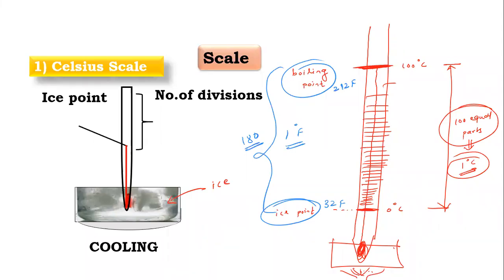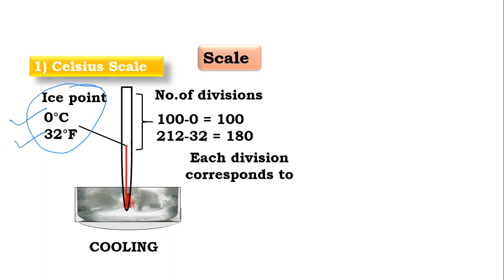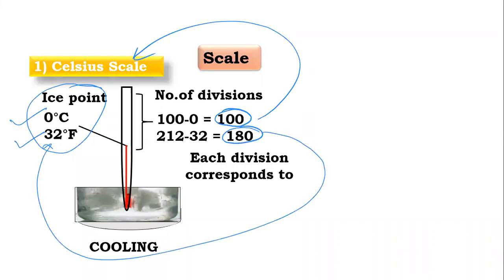I hope you understood the Celsius scale as well as Fahrenheit. Means here the ice point in the Celsius scale is 0 degrees Celsius and in the Fahrenheit scale is 32 Fahrenheit. Boiling point on the Celsius scale is 100 degrees Celsius and on the Fahrenheit scale it is 212 Fahrenheit. Now here we can discuss. You can see here ice point 0 degrees Celsius for the Celsius scale and 32 Fahrenheit for the Fahrenheit scale. And the number of divisions, when we make it 100, then it is the Celsius scale. And when we divide it into 180 parts, then it is the Fahrenheit scale.